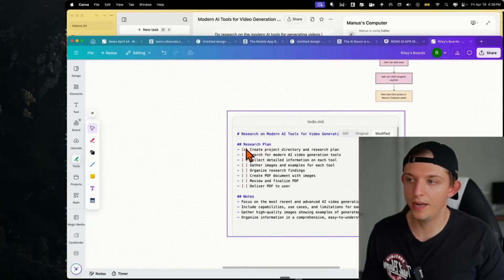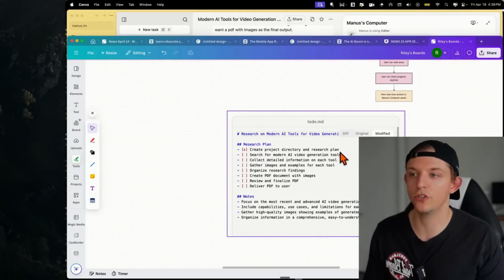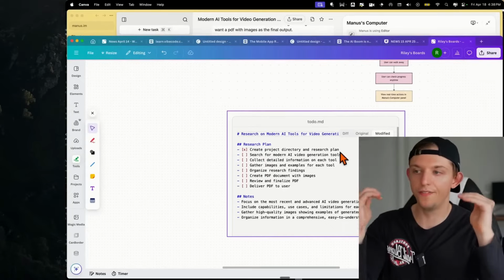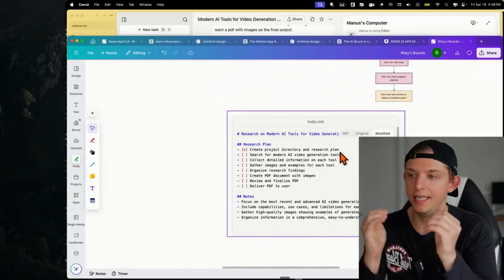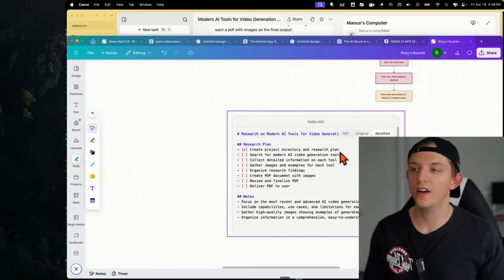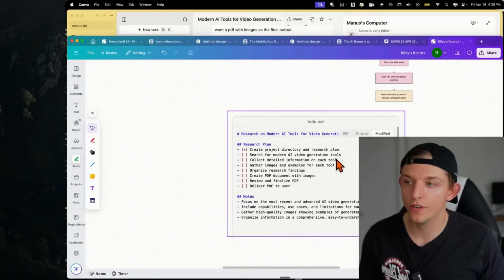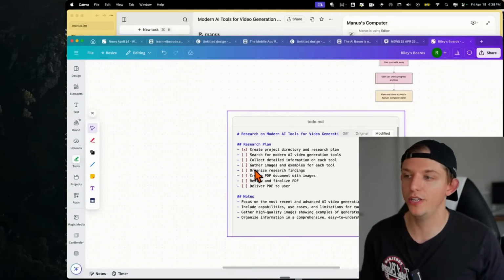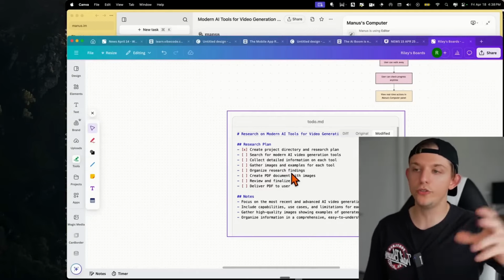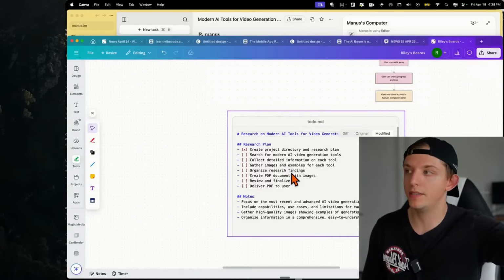But you can see that Manus has a plan. It has a research plan. It says it created a project directory and research plan, so it's created and organized files. It's created a little mini IDE for itself to work on this. And now it's going to search for modern AI tools. It's going to collect detailed information on each tool, and gather images and examples for each tool. And each of these agents goes on for 10, 15 minutes at a time.